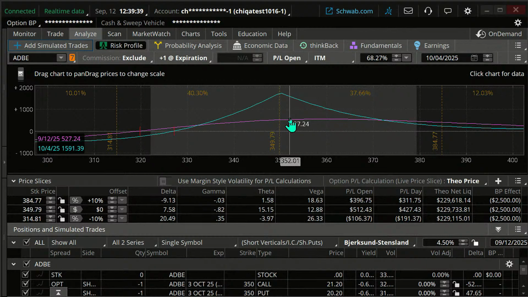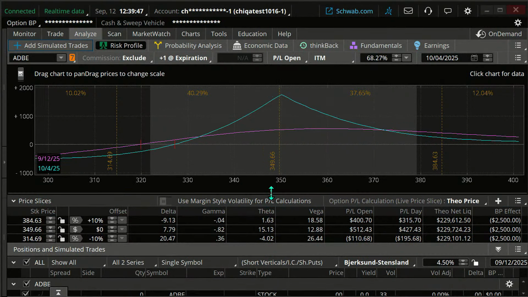And when we talked about managing this last week, one of the things we mentioned was if you've made like 30% of max gain, then we're looking to exit out. So in this case, I'm just going to probably get out of that. I'm just going to get out of that trade right now.